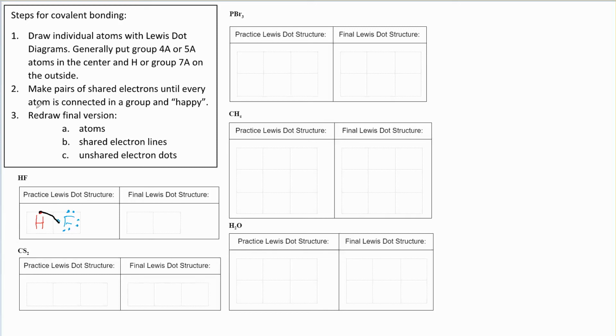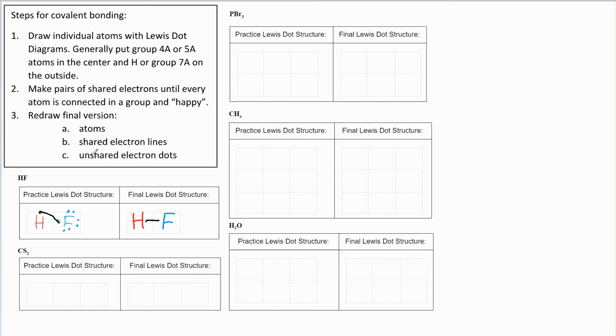Okay, so now we'll redraw our final version. We're going to start with our atoms, so we'll do hydrogen there and fluorine next to it. Next, we're going to draw in our lines, which is our shared electrons. So each line will represent 1 pair of shared electrons, and I see that I've drawn 1 line to represent 1 pair. So I'm just going to have 1 line connecting them.